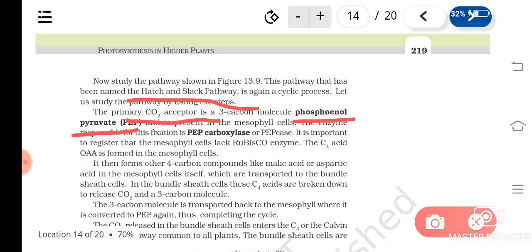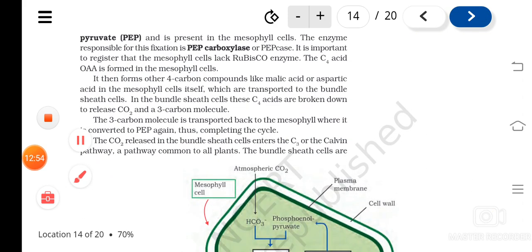After fixation of carbon dioxide by PEP, a 4-carbon acid, oxaloacetic acid, is formed in the mesophyll cells. Then this oxaloacetic acid gets converted to malic acid or aspartic acid, and it is transported into the bundle sheath cells.